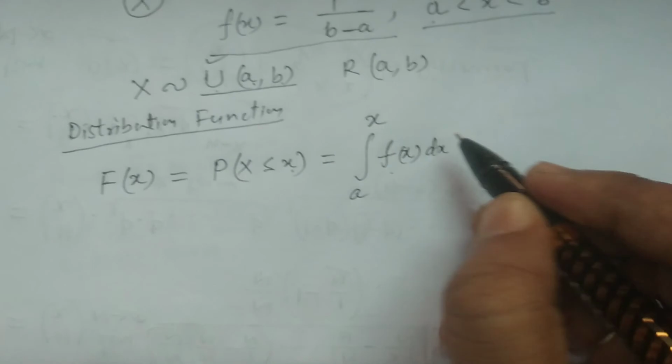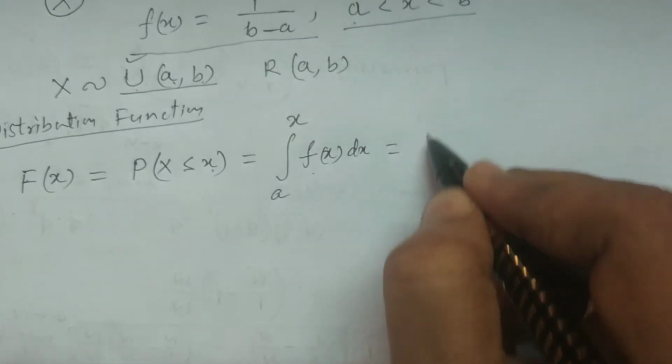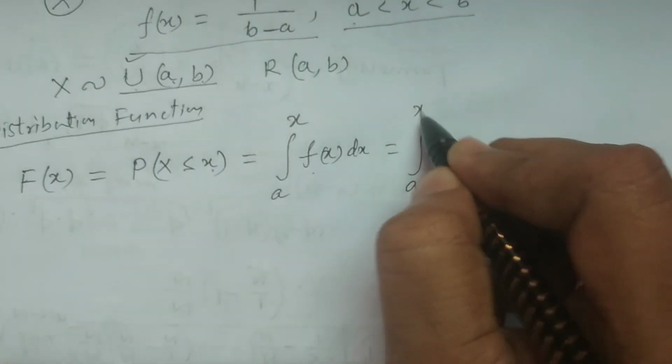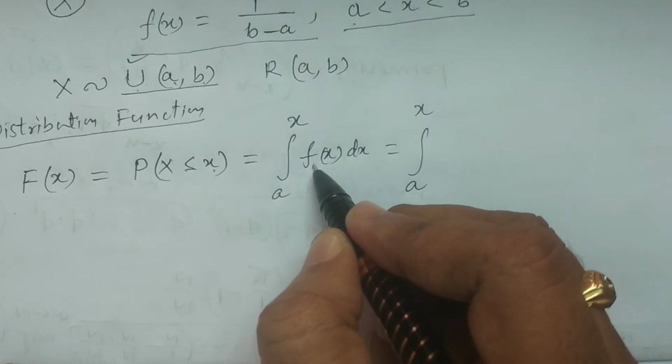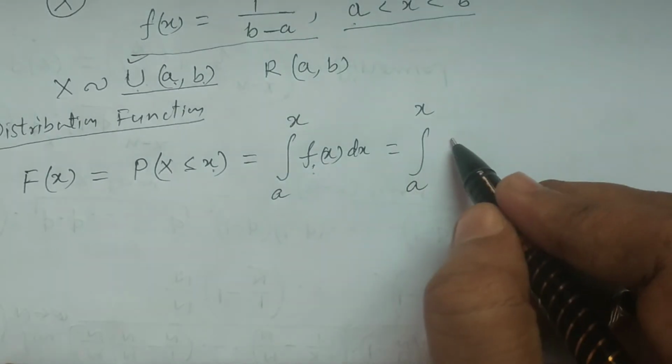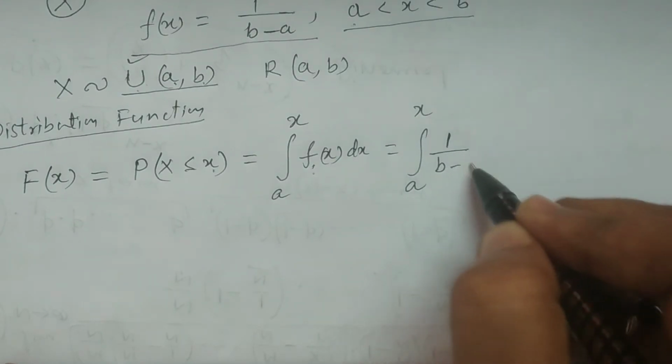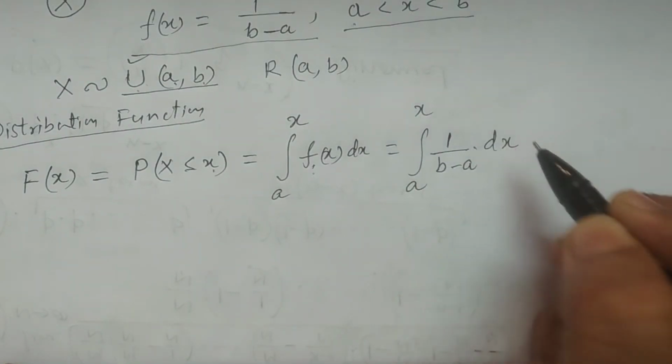What is f of x? It is the probability density function of the rectangular or uniform distribution, 1 by b minus a, dx.